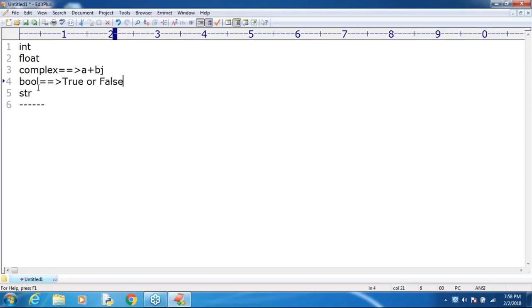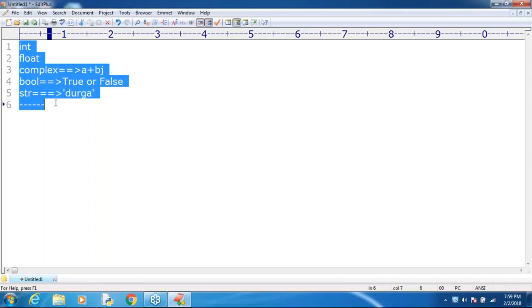Str means a single character or a sequence of characters, something like Durga. To represent this value Durga, a data type is required, and that data type is str. So in Python, these 5 are the fundamental data types.